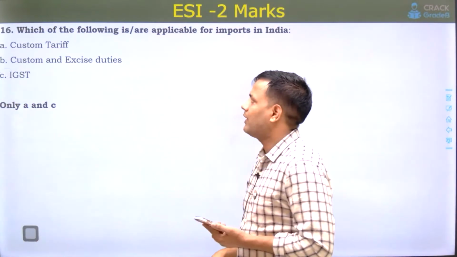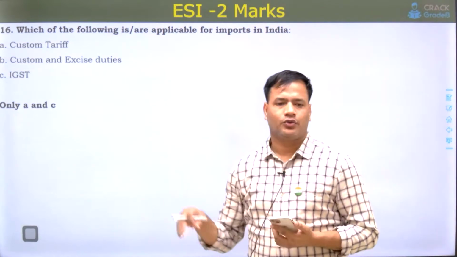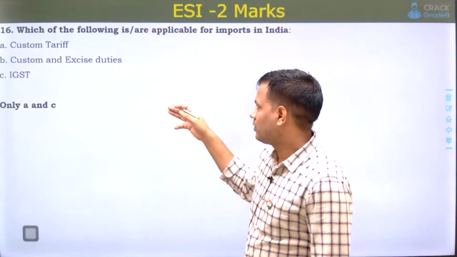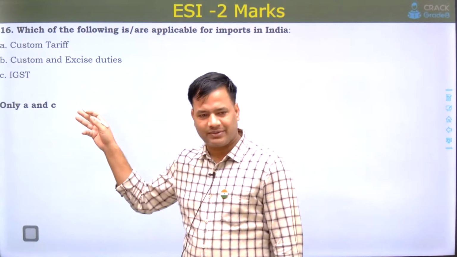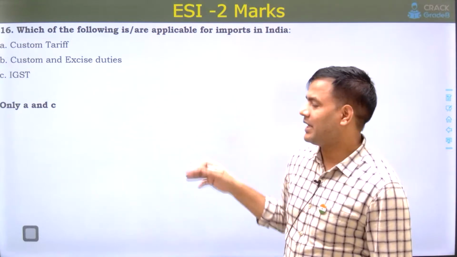The next question was which of the following are applicable for imports in India? Three duties were given in the options: Custom Tariff Act, IGST Act, and the Customs and Excise Duties Act.